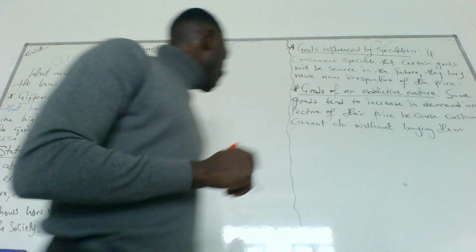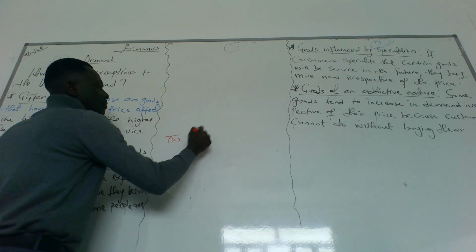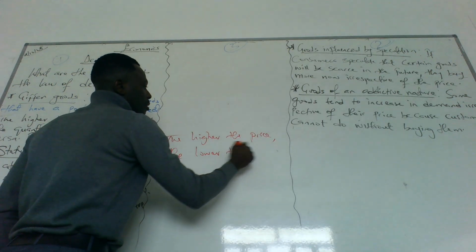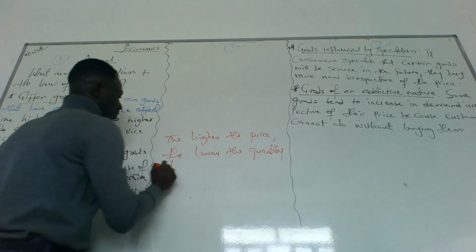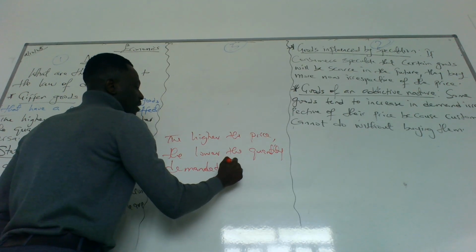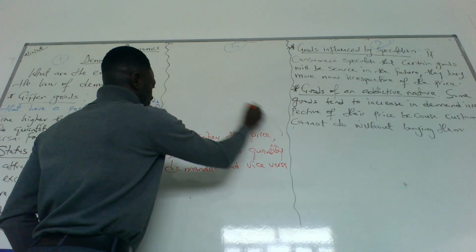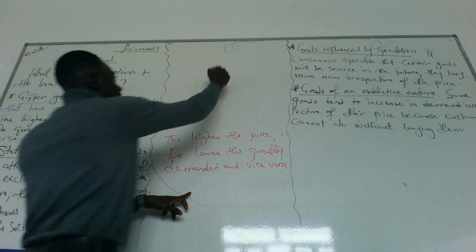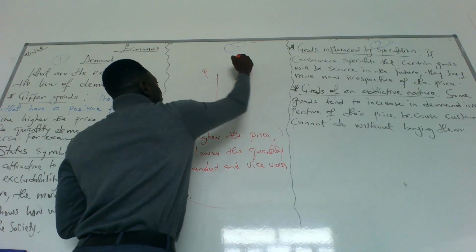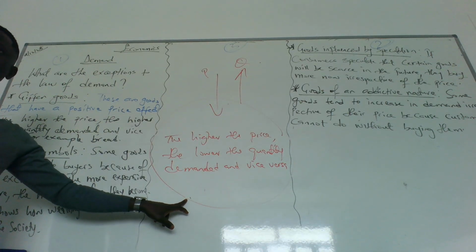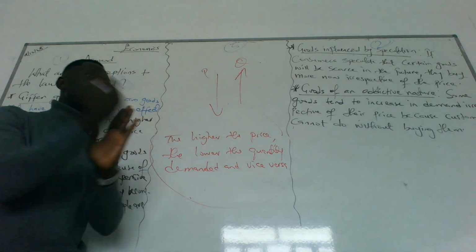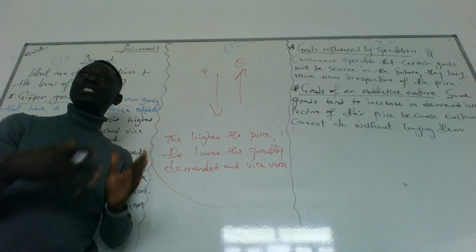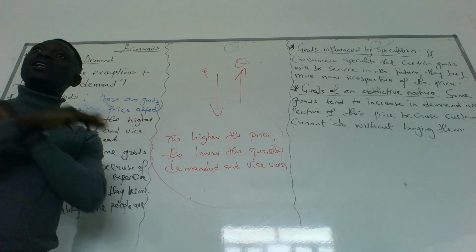The law of demand says the higher the price, the lower the quantity demanded, and vice versa. This is the law of demand, yes or no? It simply means there is an inverse relationship between price and quantity. When the price increases, the quantity demanded is expected to reduce, and when the price falls, the quantity demanded is expected to rise. That is the law of demand.